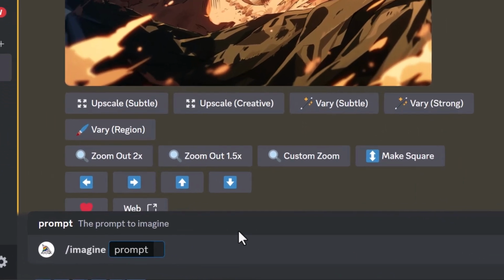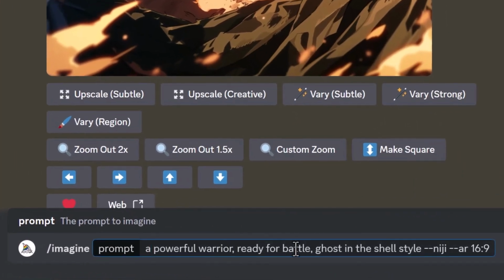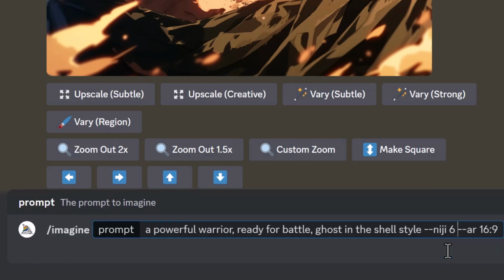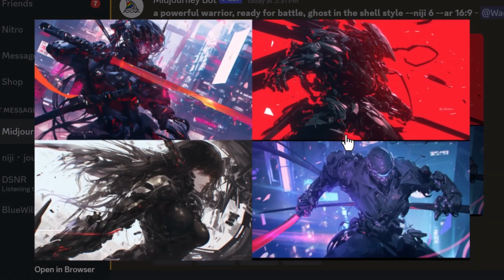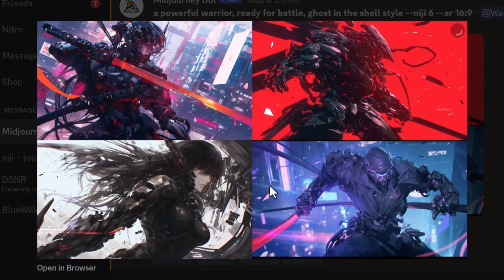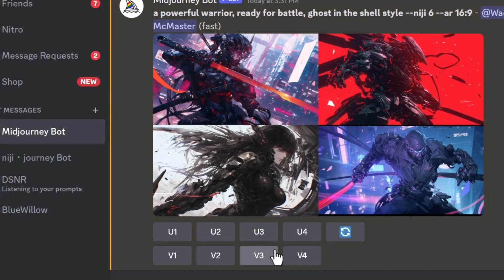So let's type out our prompt. I've got a powerful warrior ready for battle, Ghost in the Shell style, Niji. I'll add --v 6 for Niji 6 with an aspect ratio of 16:9. I hit enter, and these are the results we get. Very Ghost in the Shell-esque, but not really the anime style we're looking for. So what happens if we hit remix?